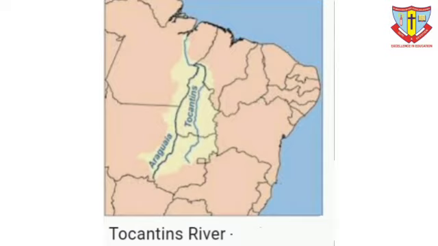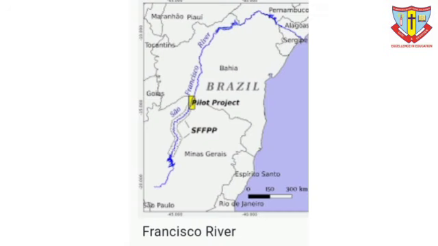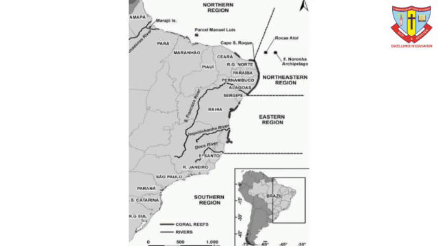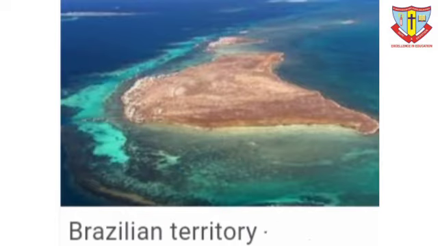The eastern coast receives a large number of smaller rivers. The only major river which meets the Atlantic Ocean here is the São Francisco. The Brazilian coast is characterized by a large number of beaches and some dune complexes. The Brazilian coast is protected in some areas by coral reefs and atoll islands.